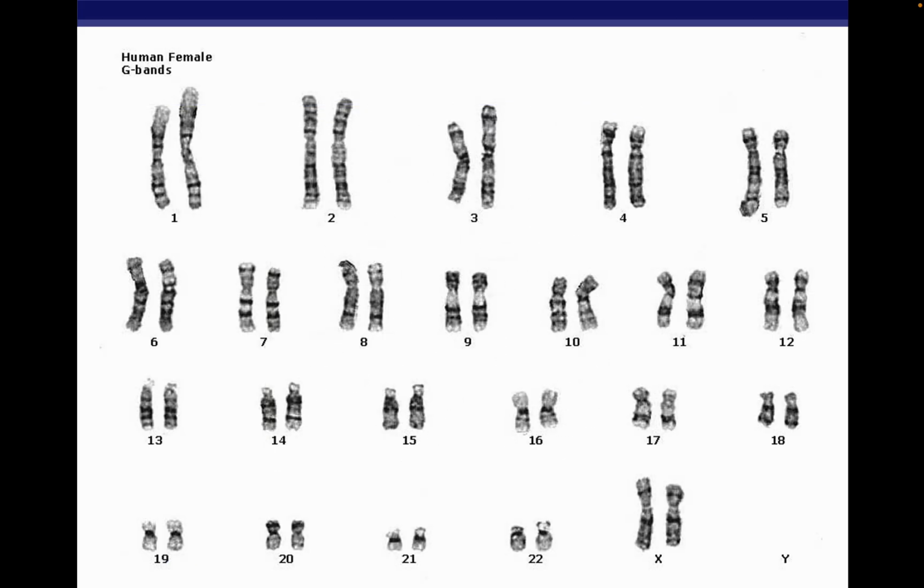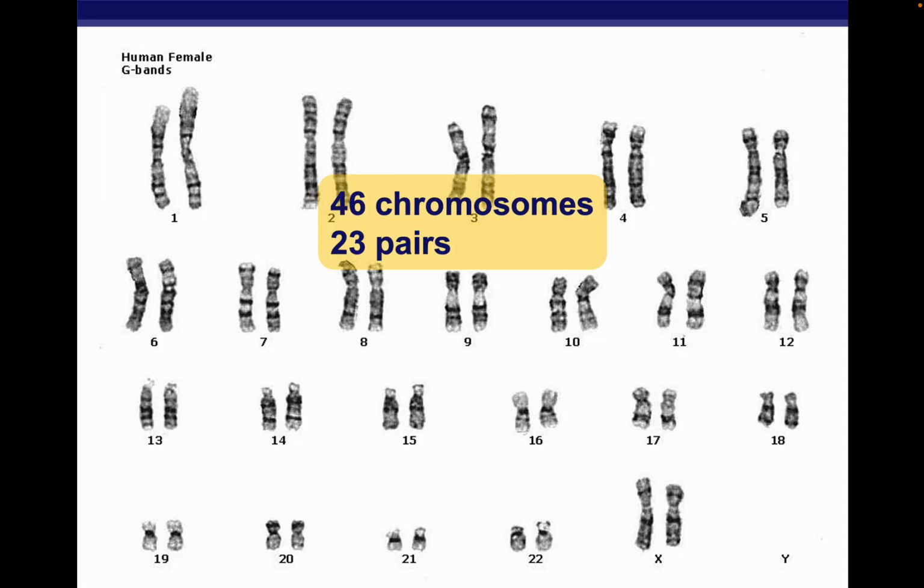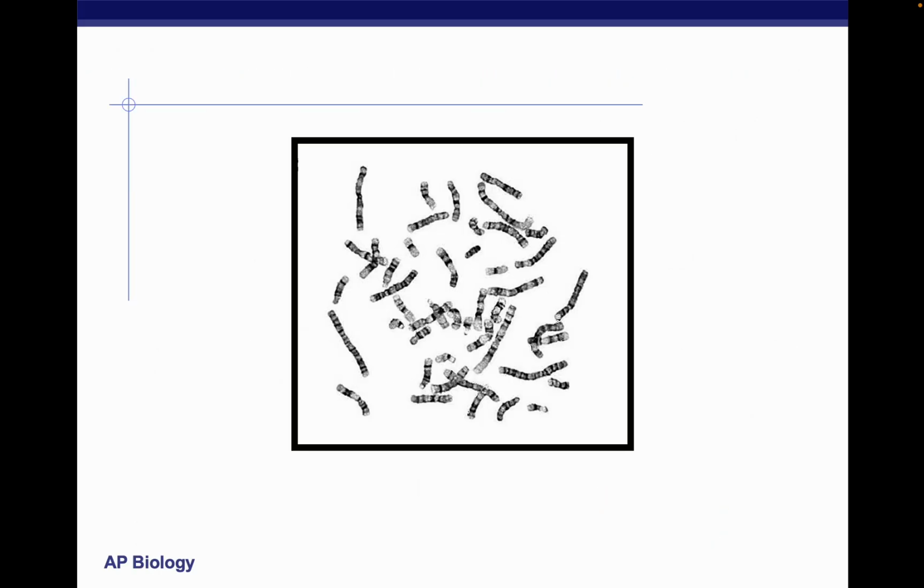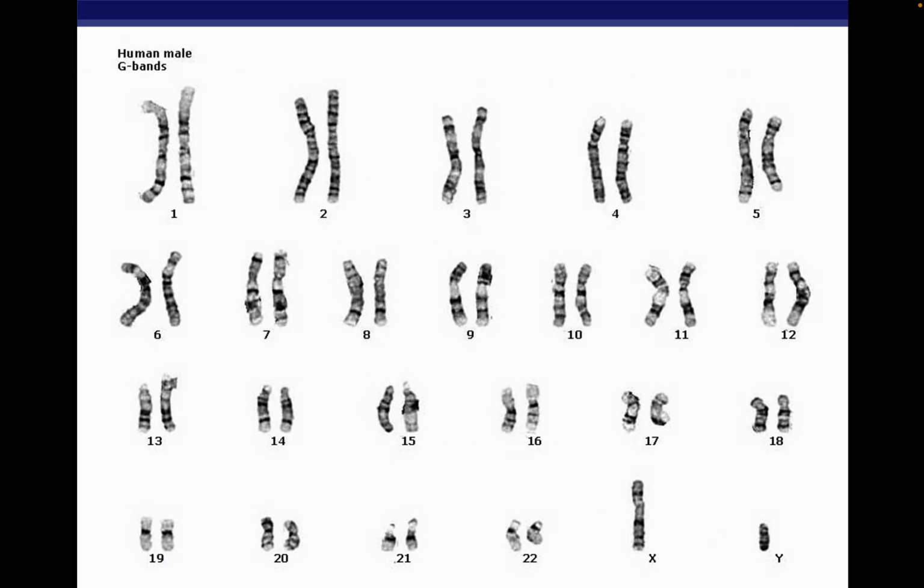As we can see here, it's a karyotype of a female. We have 23 pairs of chromosomes, and with this female, we have 2 X chromosomes. Now this is a human male. A human male karyotype will also have 23 pairs of chromosomes, but our sex chromosomes will be an X and a Y.